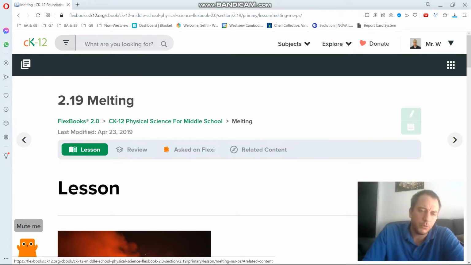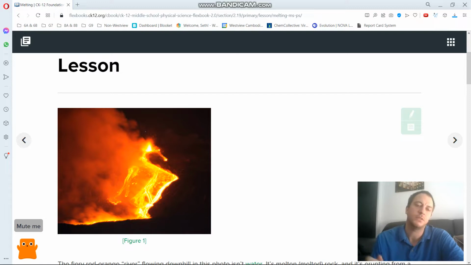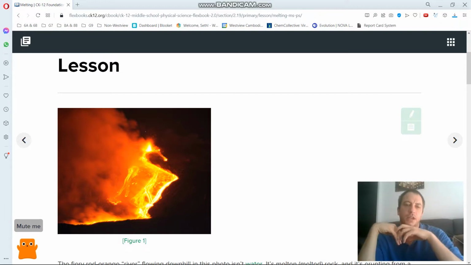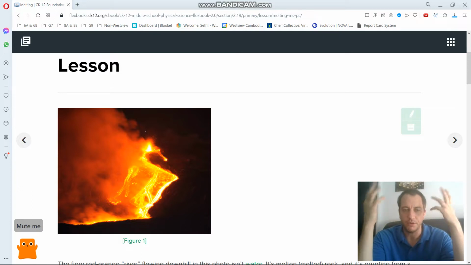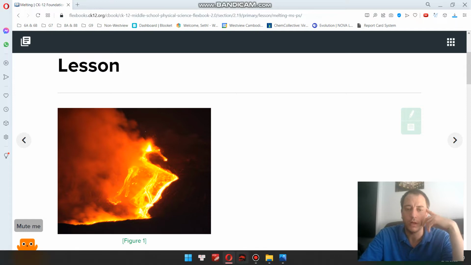Welcome to 2.19 Melting. Here's a great picture. We've all seen something like this, I hope. The lava here from a volcano, very hot, very red, very dangerous, very beautiful as well.